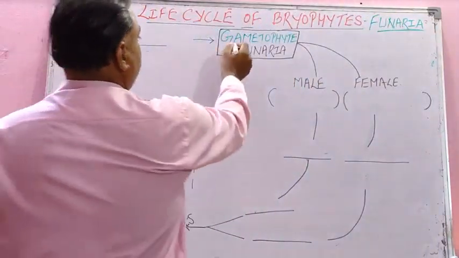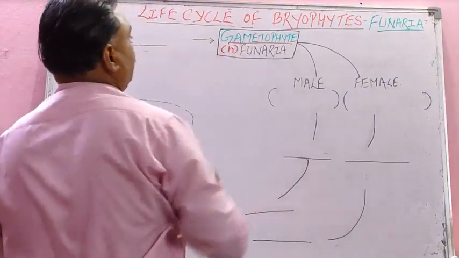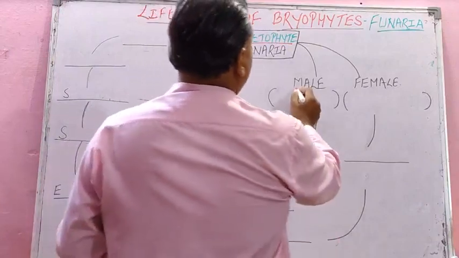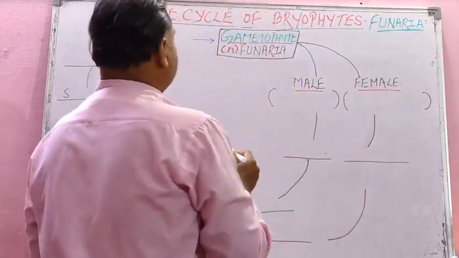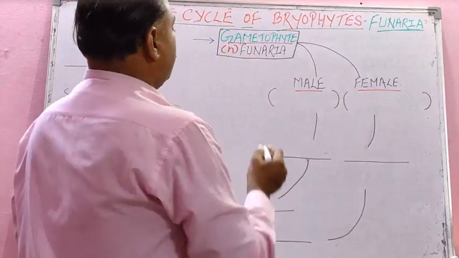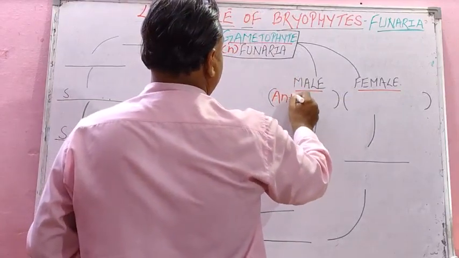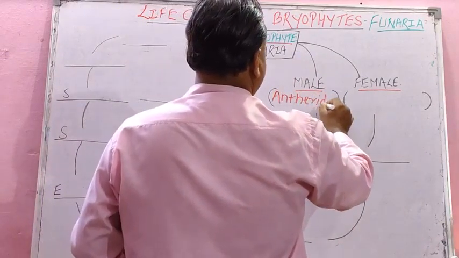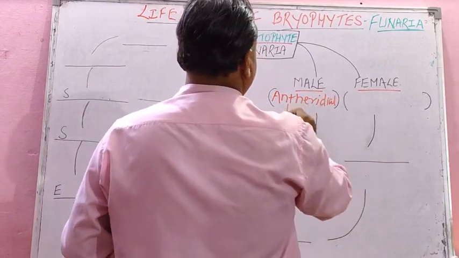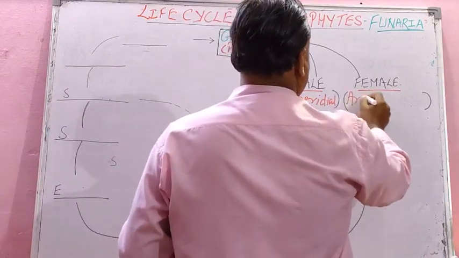We start from the gametophyte. Student, gametophyte has two parts, male and female parts. Here the male part is called antheridial head, and the female part is archegonial head.